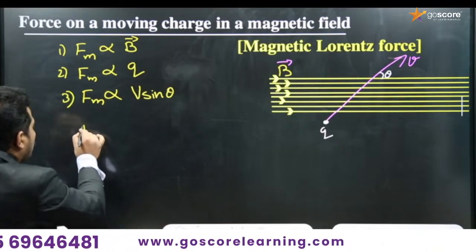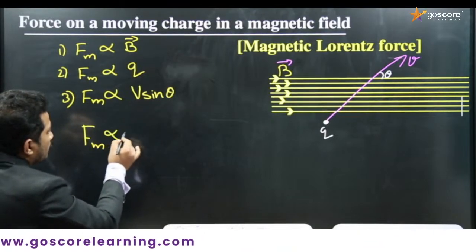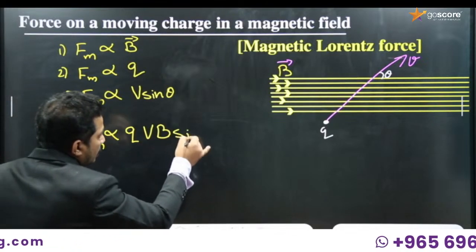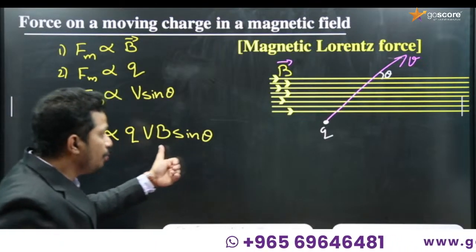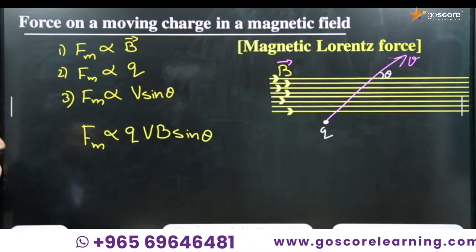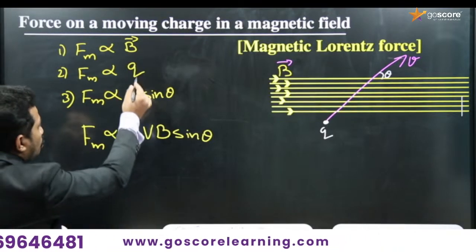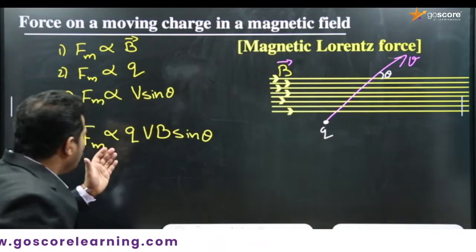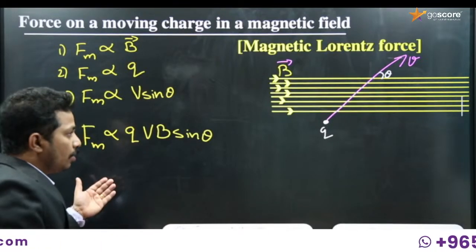And I wish to write it together like Fm is proportional to QVB sin theta. That okay? Fm is proportional to QVB sin theta. You should write in this order as well, then only it will be correct. The purpose we are writing in this particular order, you will understand it later. So Fm is proportional to Q and V and B and sin theta, right? So together QVB sin theta, and it is easy to read, right? QVB sin theta.